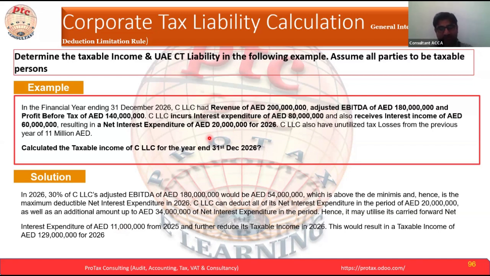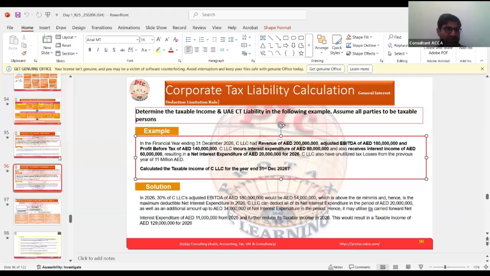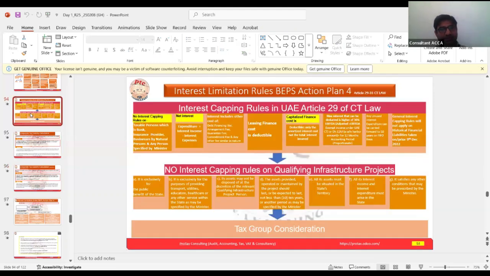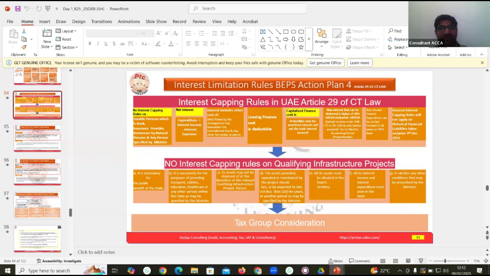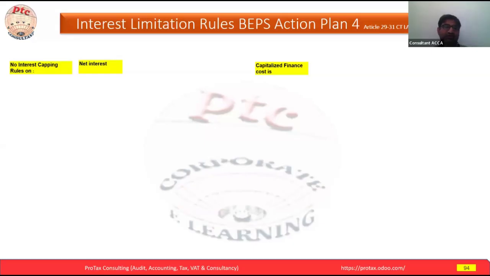Okay, let's go back a couple of previous slides. So this slide is basically whatever we learned under the interest capping rule, and it addresses the same part.